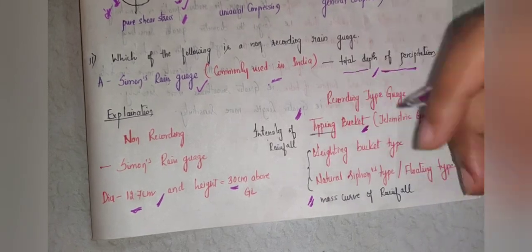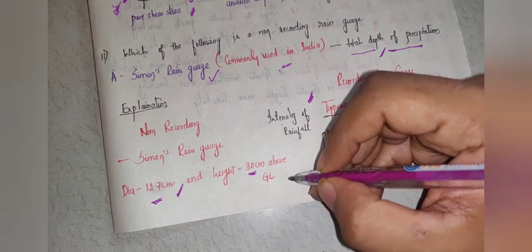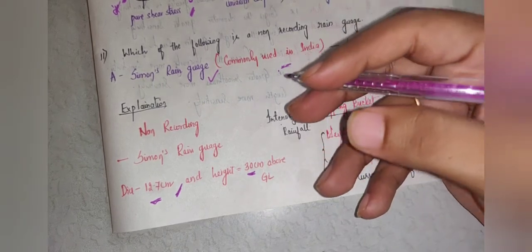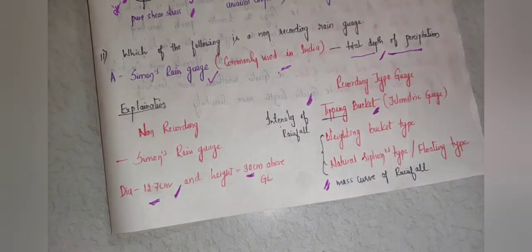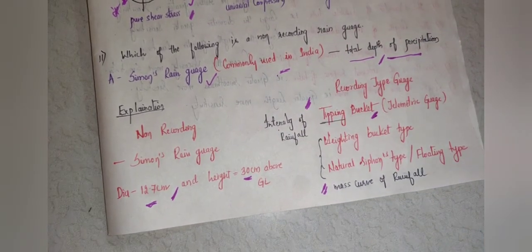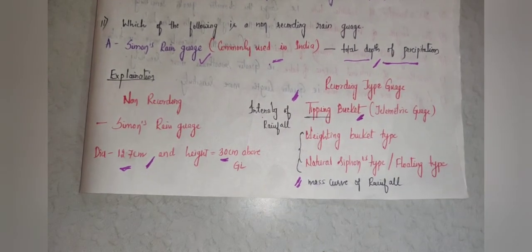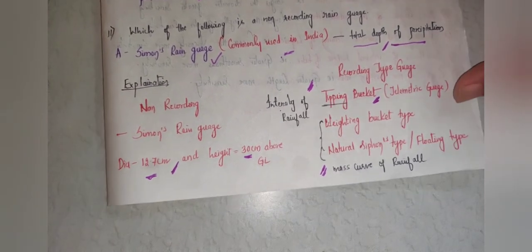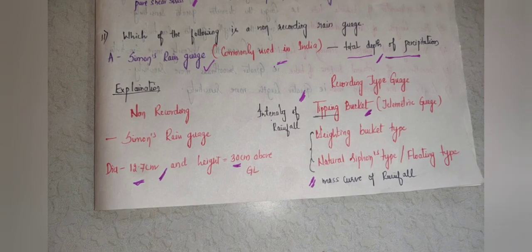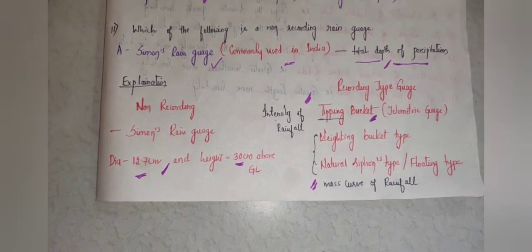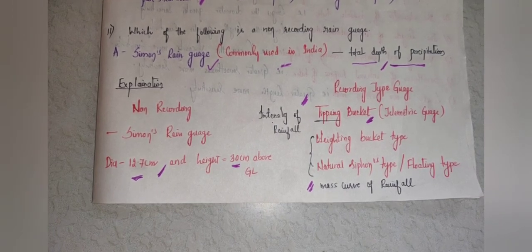To dig more into this hydrology part, you have to study the types of precipitation. Those are convective precipitation, orographic precipitation, and cyclonic precipitation, and what causes them is very important. You will also get questions on the different types of precipitation and what causes them to happen, such as temperature change and pressure difference. Which type of rainfall occurs because of what conditions is also a very important question. I want you to look into that.